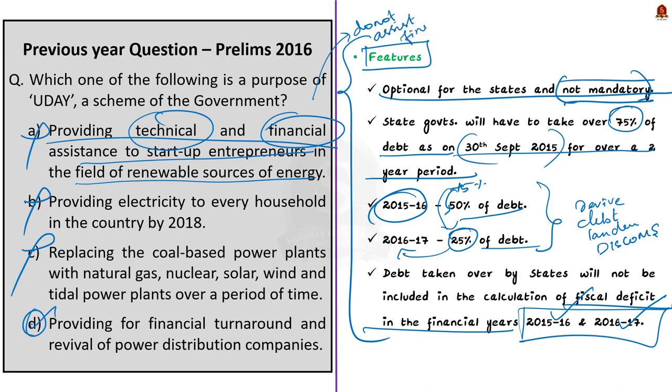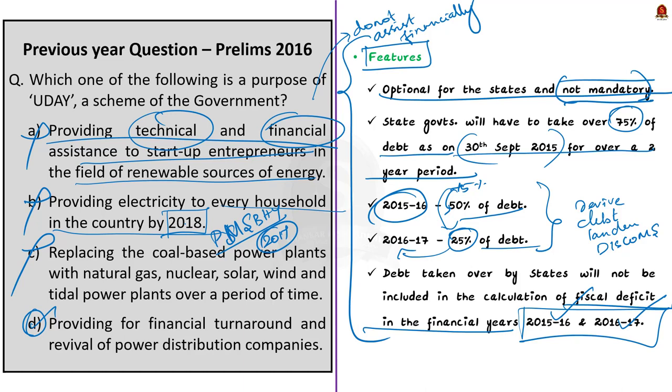Now let us look at the second option. It says that the purpose of Uday scheme is to provide electricity to every household in the country by 2018. See, this option is talking about Saubhagya scheme or the Pradhan Mantri Sahaj Bijli Har Ghar Yojana. It was launched in 2017 with an objective to provide electricity to all households by December 2018, and it was not the objective of Uday scheme. So this option is absolutely wrong.